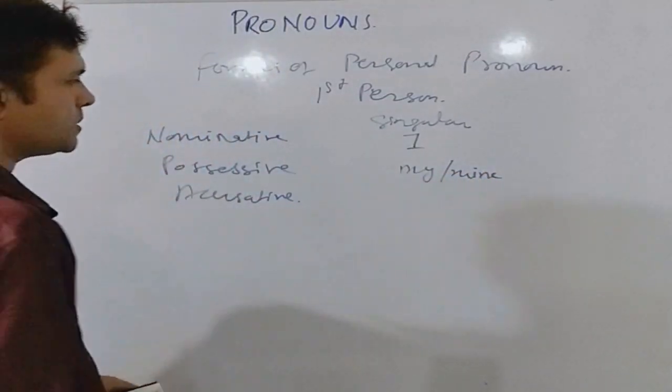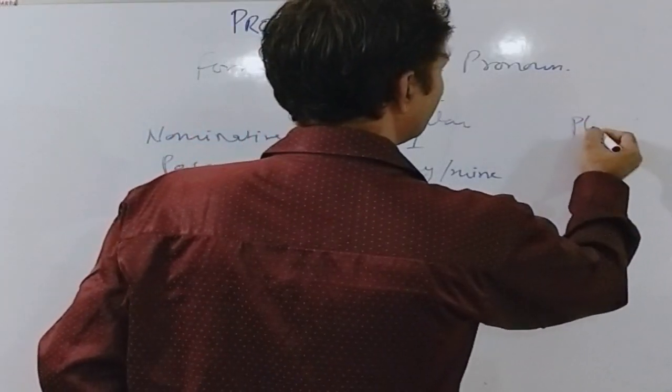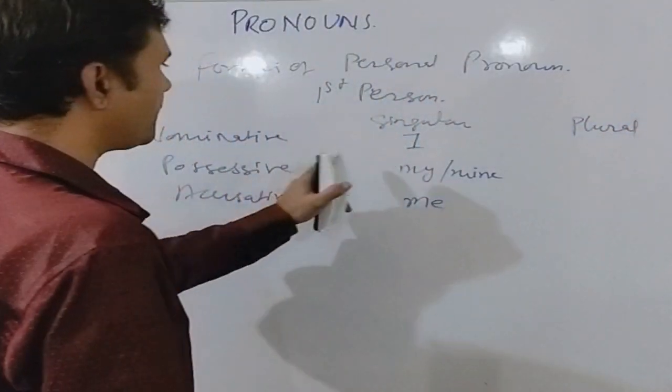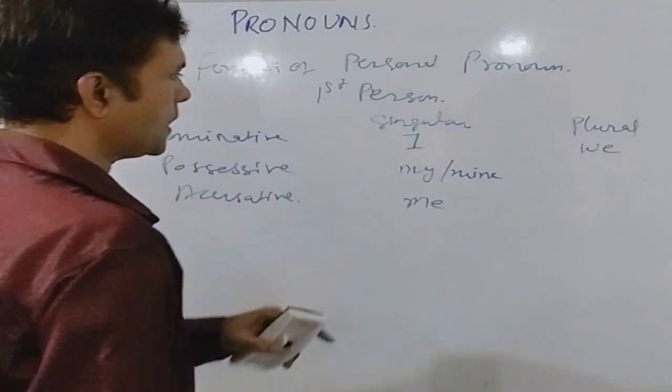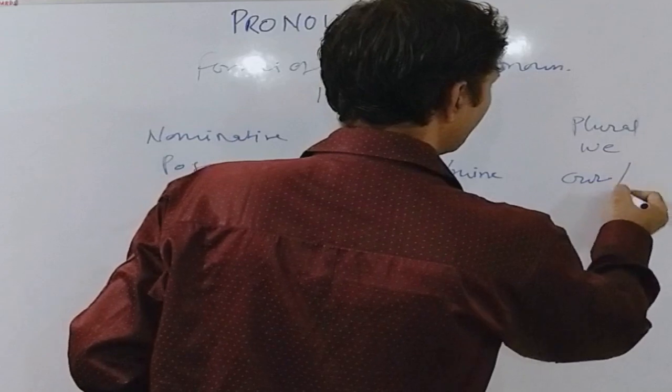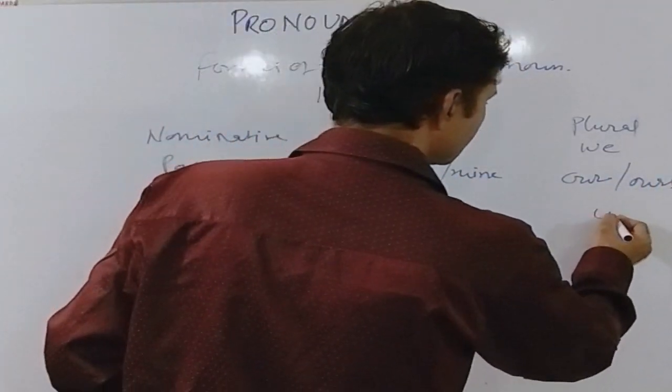And the accusative pronoun is me. In case of plural, the nominative pronoun is we. The possessive pronoun is our or ours. And the accusative pronoun is us.